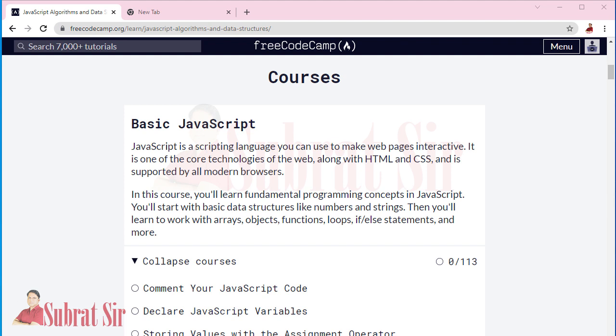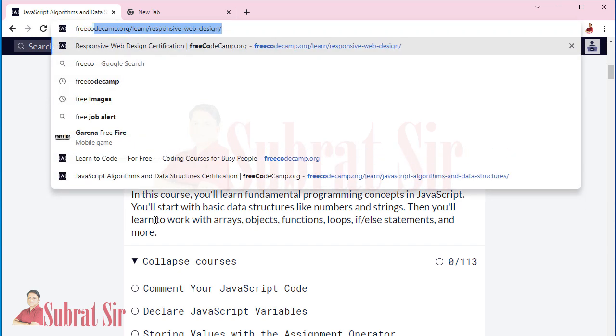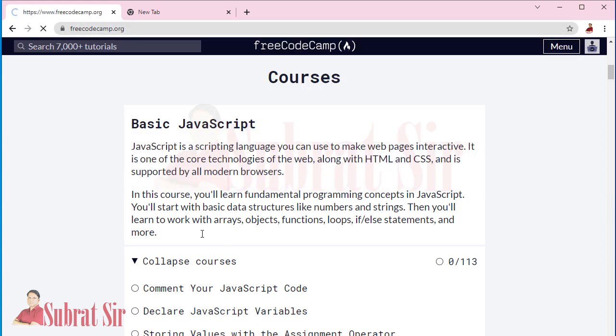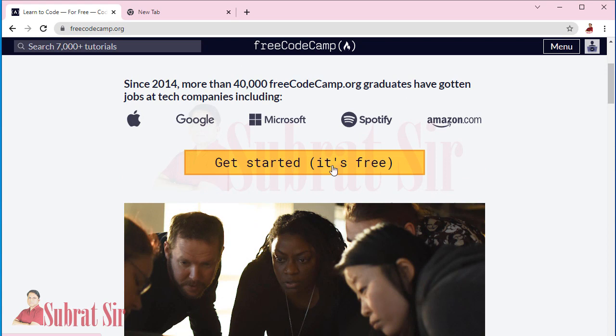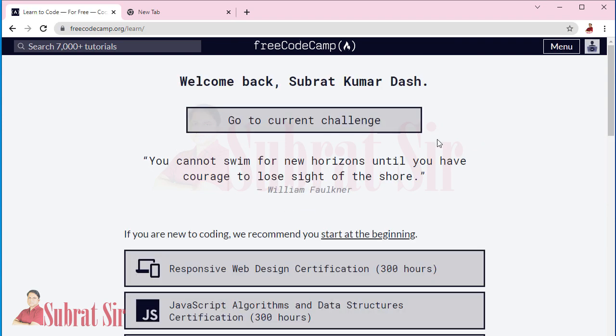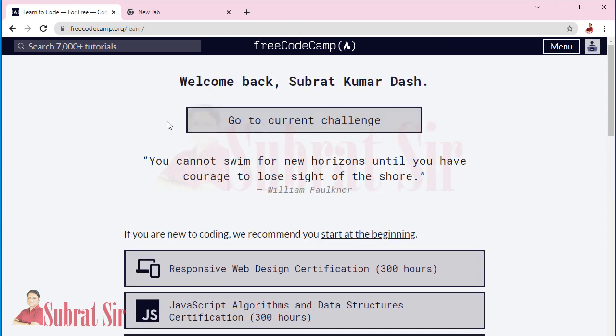If you are completely new to FreeCodeCamp and don't know how to use it, then open freecodecamp.org. As I said, it is completely free. So click here, Get Started, it's free. Then it will ask you to register yourself.